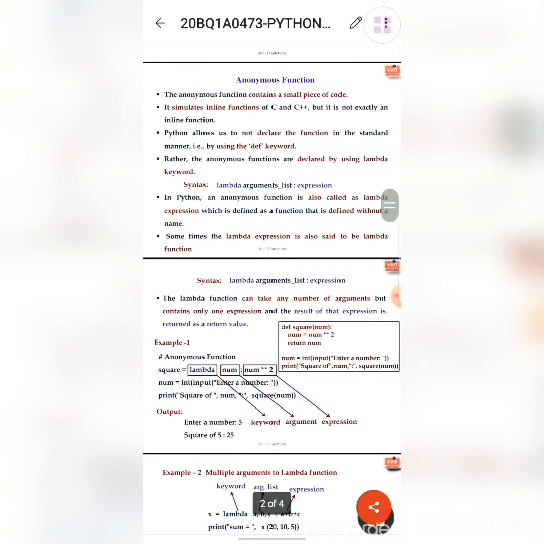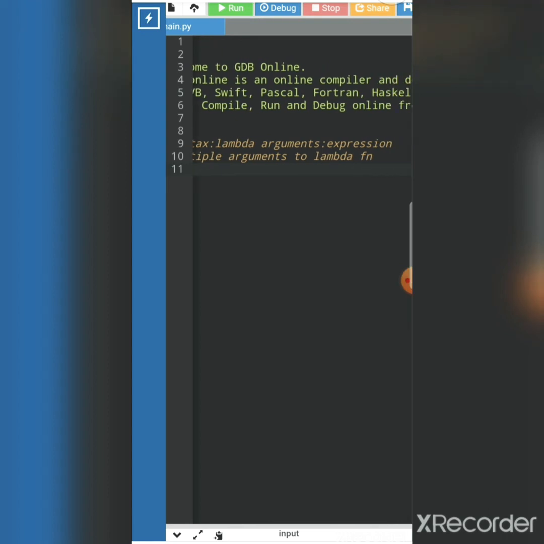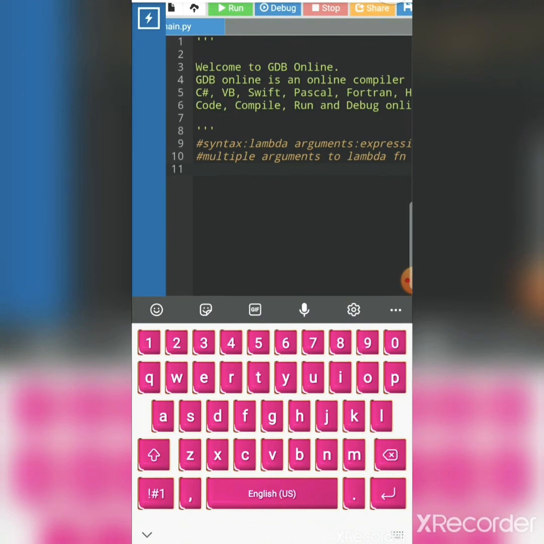Let's see the syntax and a small example of coding for the anonymous function. See the syntax of the lambda function, and we will discuss a small program. The syntax is that we use the keyword lambda, followed by the arguments, a colon, and the expression. I am discussing multiple arguments to the lambda function. Let's write the code. I am going to explain the addition of three integers.